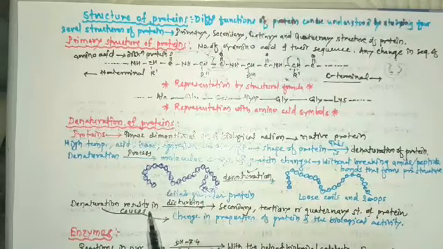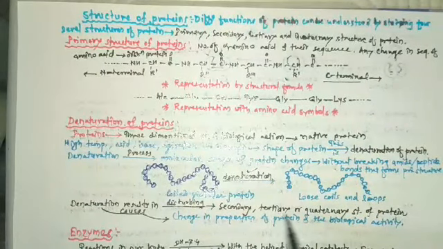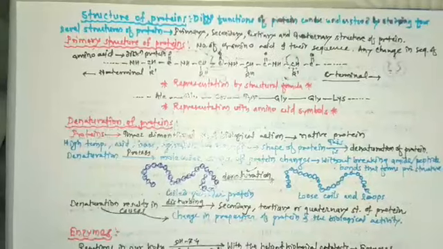So denaturation results in disturbing the secondary, tertiary and quaternary structure of protein.